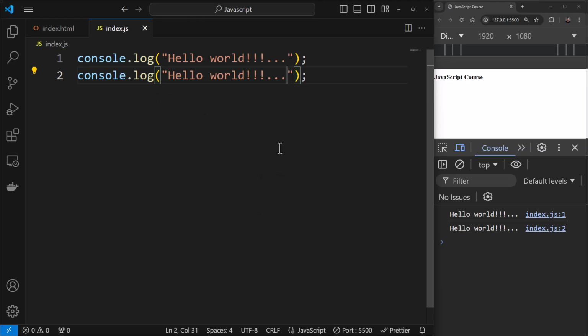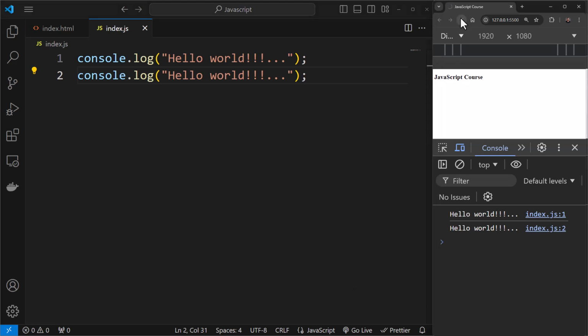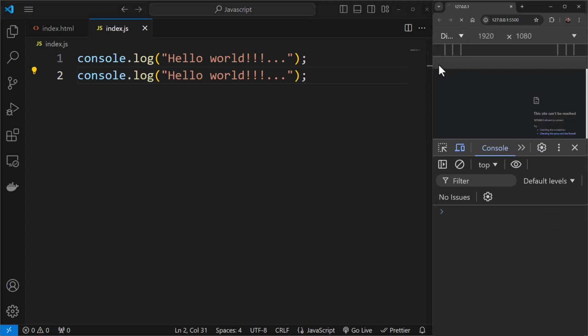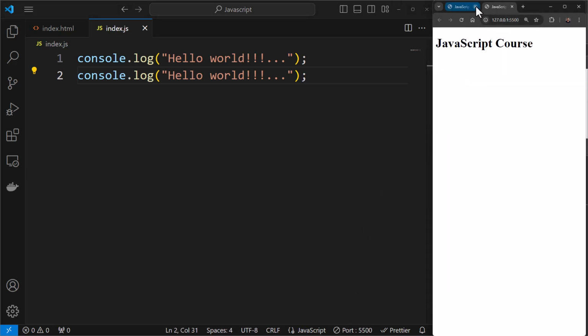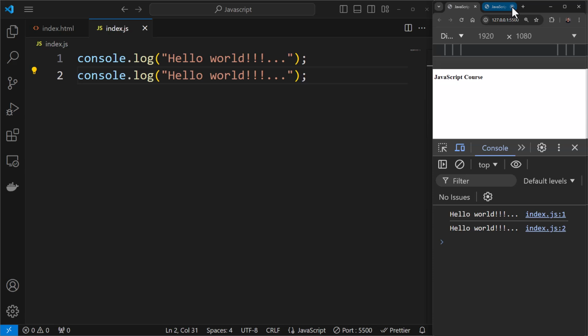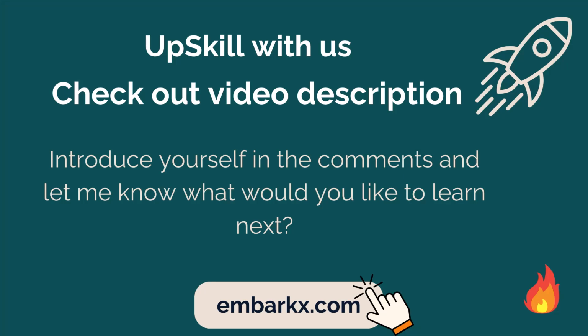Now, one thing I want to mention over here is about live server. So if you want to close the server, you need to click on this button. That is going to dispose this server. And if you refresh it, it just won't reload, you can see. And if you want to go live again, you can start it and it will open it up. All right. So yeah, that's how you can separate the JS code from the HTML.